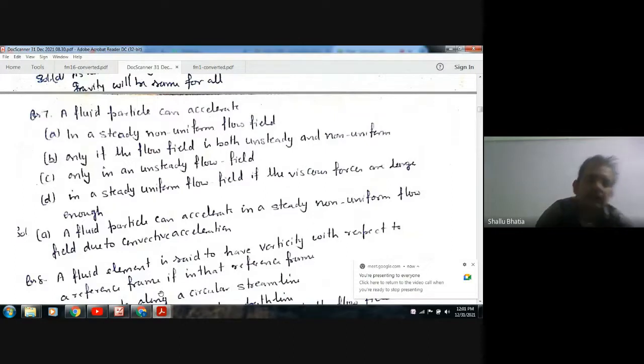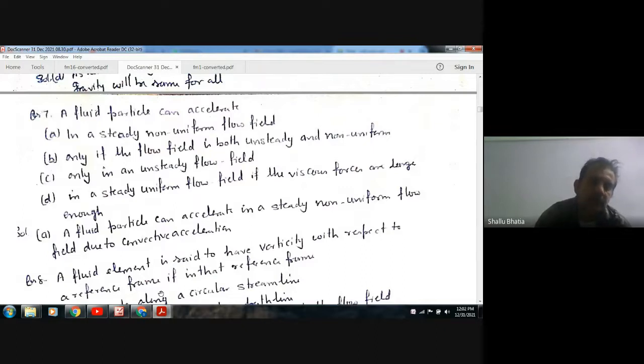C, only in an unsteady flow field. D, in a steady uniform flow field if the viscous forces are large enough. Okay. The fluid particle can accelerate in a steady flow when the flow is non-uniform. So the answer is A, because the fluid particle can also accelerate in unsteady flow and non-uniform flow.